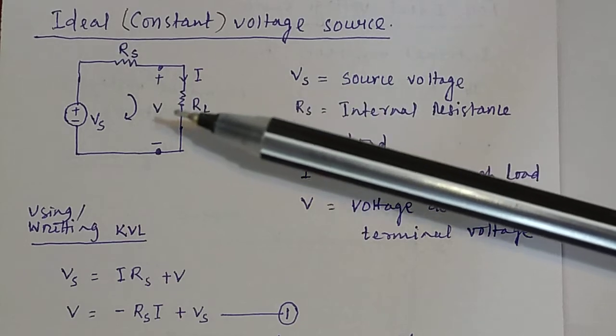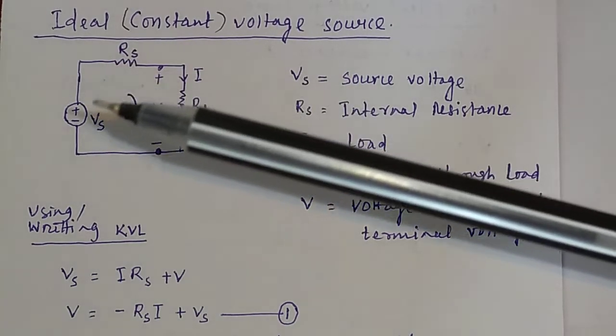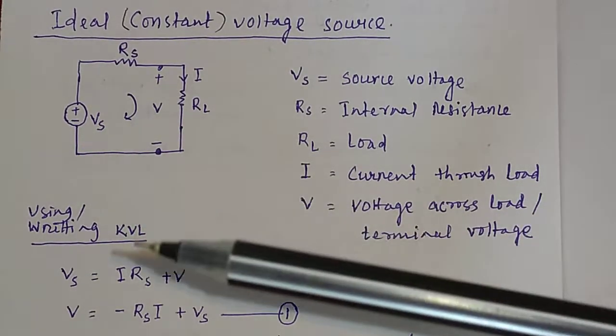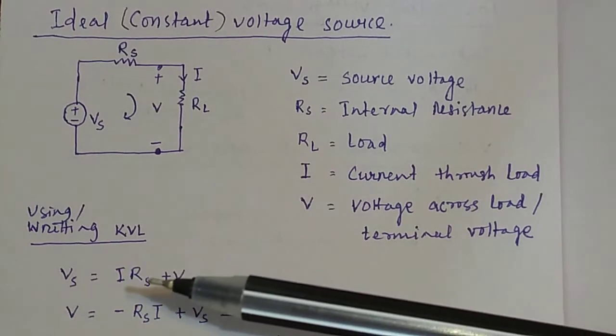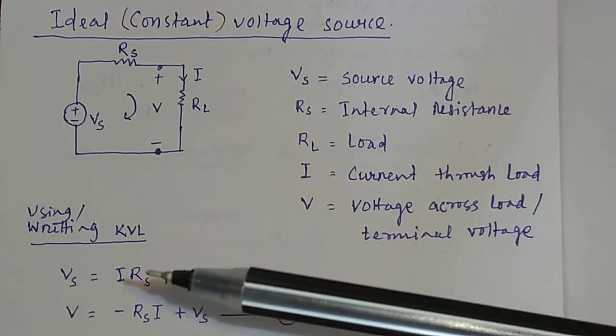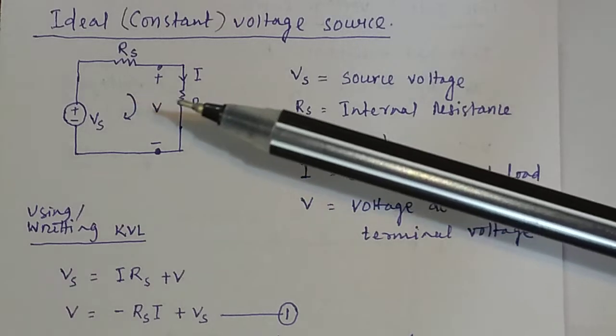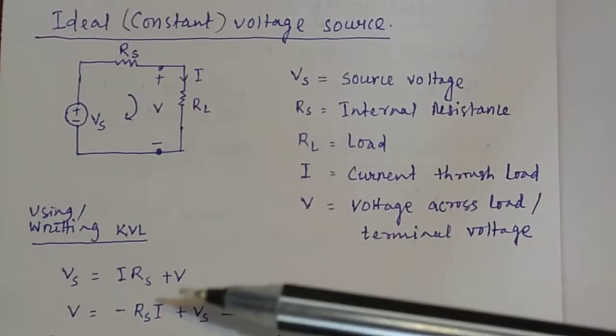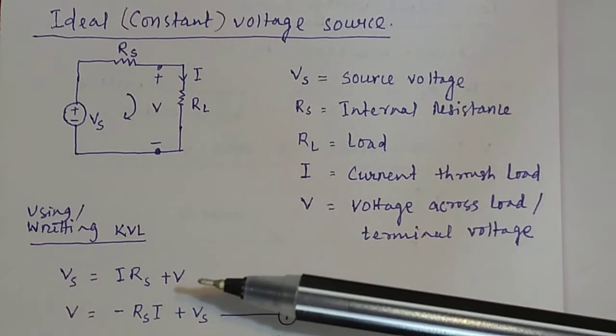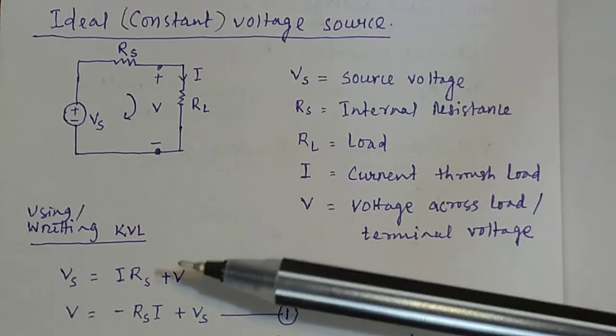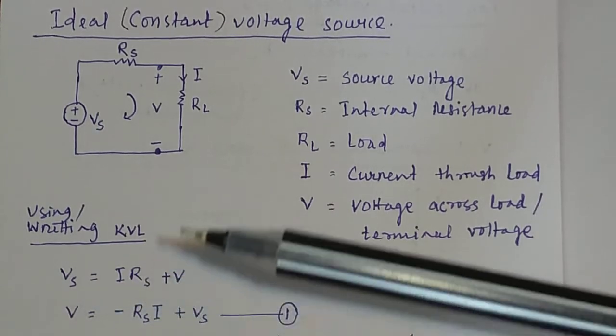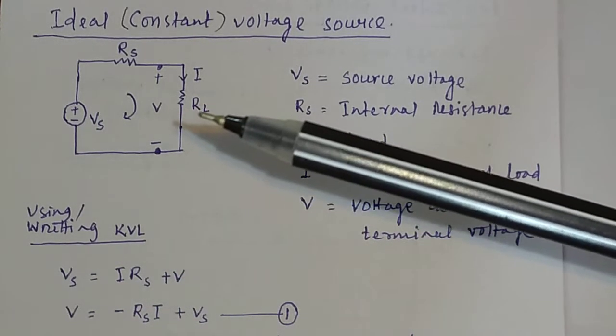In an ideal or constant voltage source, the source resistance is equal to 0, Rs is equal to 0. When Rs is equal to 0, the voltage across the load will be equal to the source voltage. So you will get maximum voltage from the source.